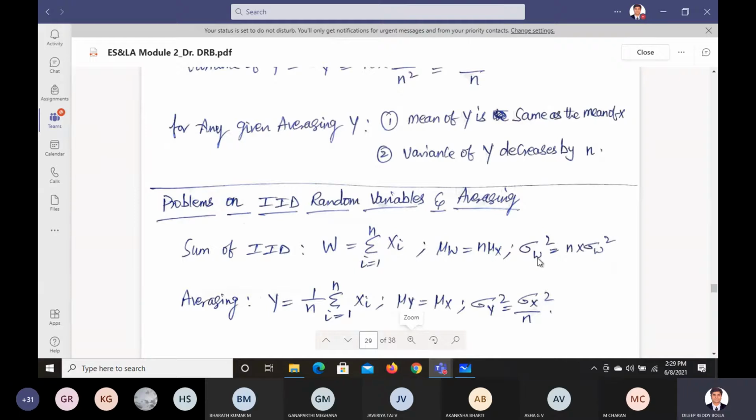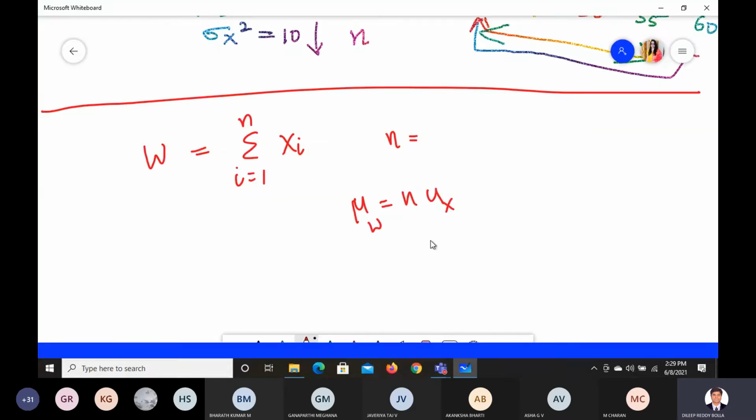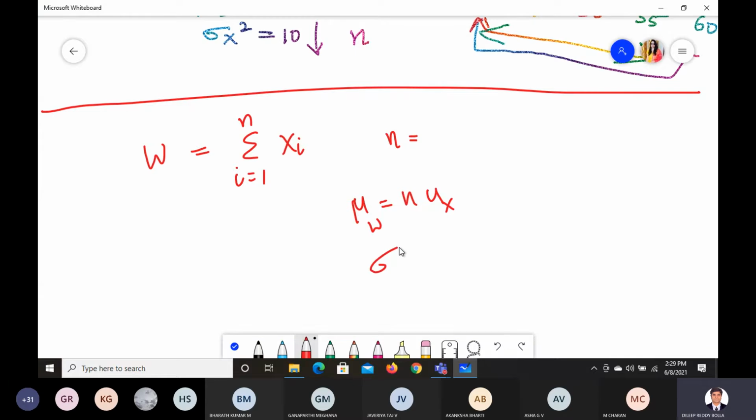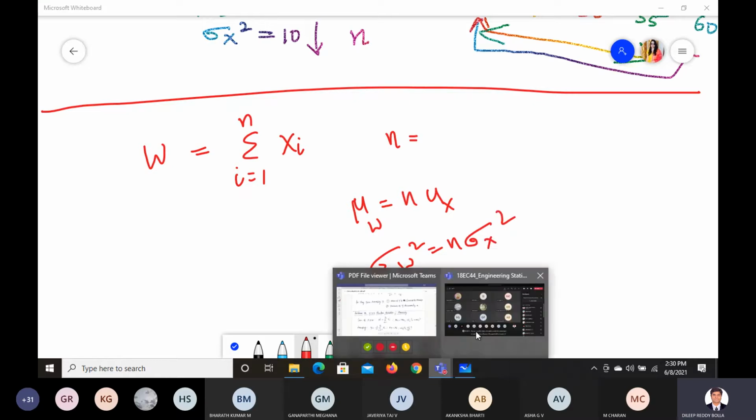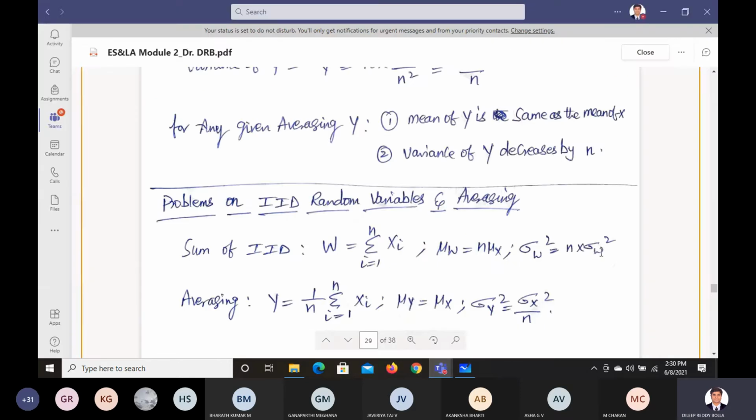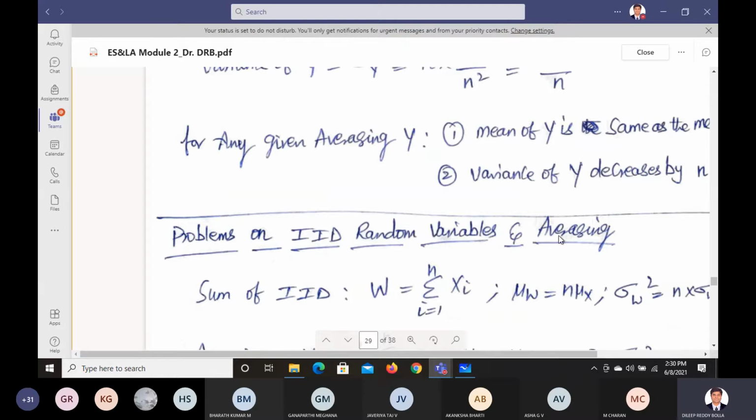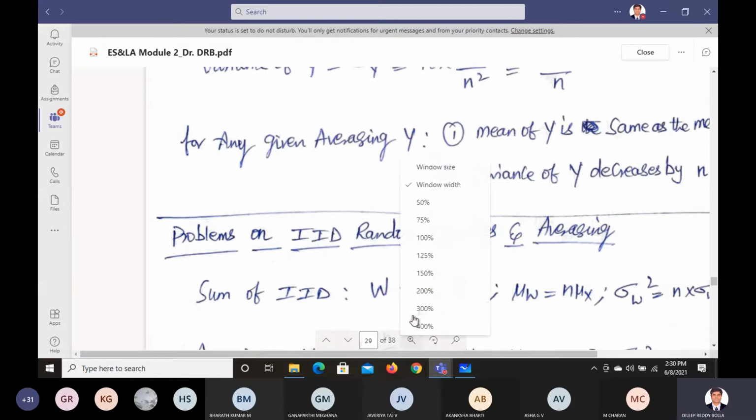And sigma W square is also n times sigma W square. Actually, instead of sigma W square we can write sigma x square. That is a mistake, please correct it. So sigma W square will be equal to n times sigma x square. Please correct that here; instead of W you can make it x. Okay, fine.